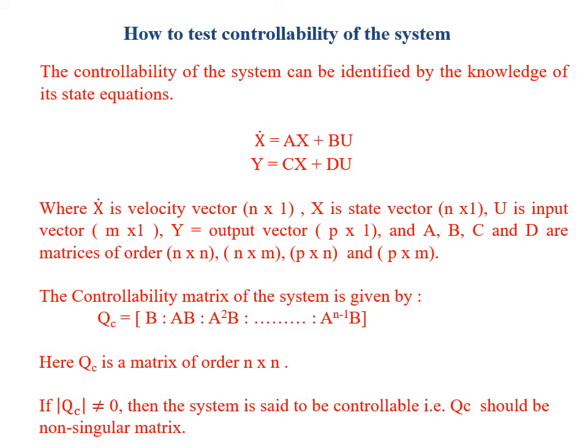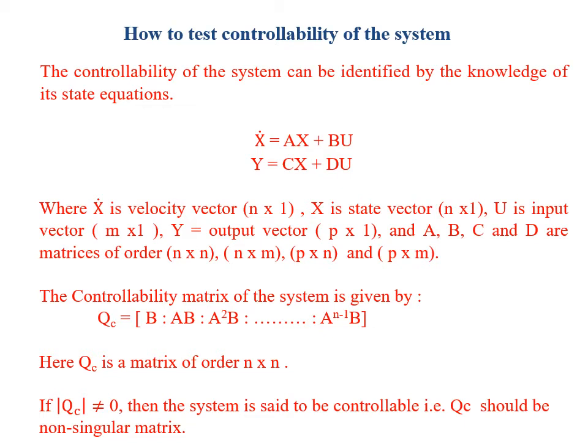X is the state vector of order n cross 1 consisting of various state variables x1, x2. U is the input matrix m cross 1. Y is the output vector p cross 1. And A, B, C, D are the matrices of order n cross n, n cross m, p cross n and p cross m. These A, B, C, D matrices depend on the various state equations obtained after analyzing the system.